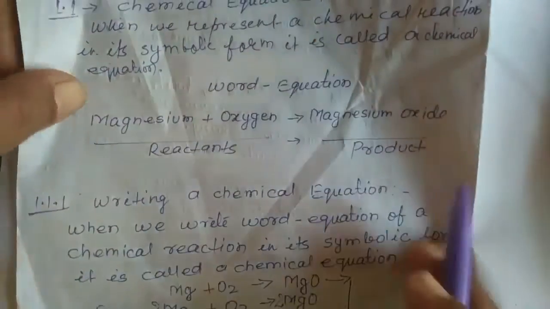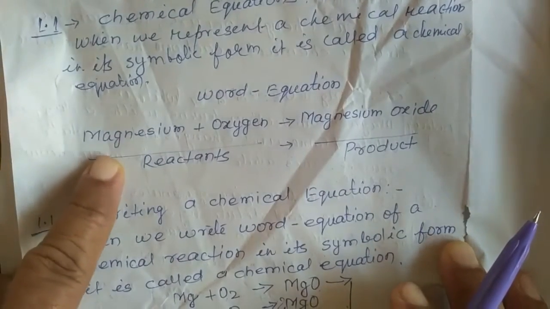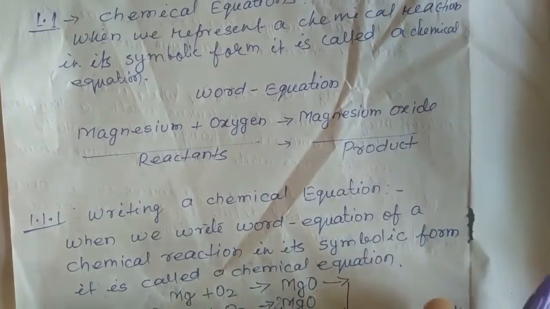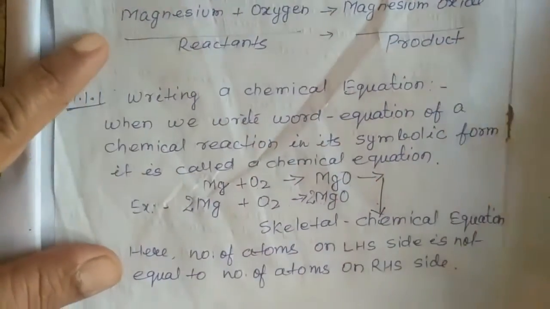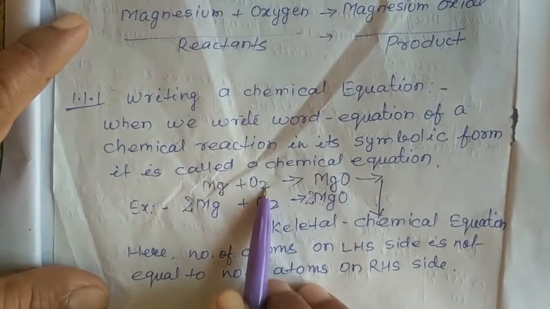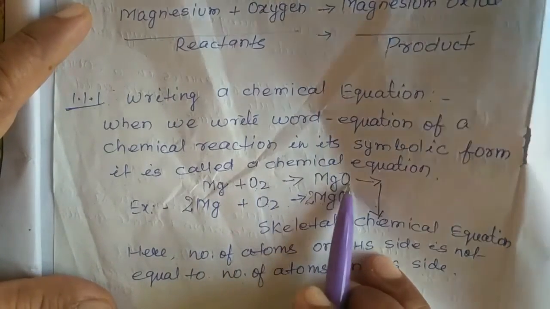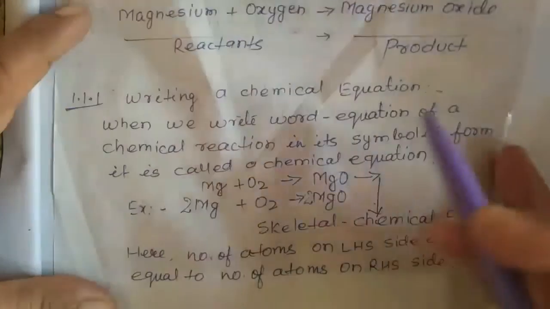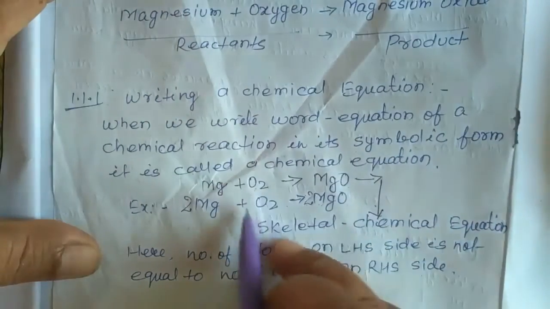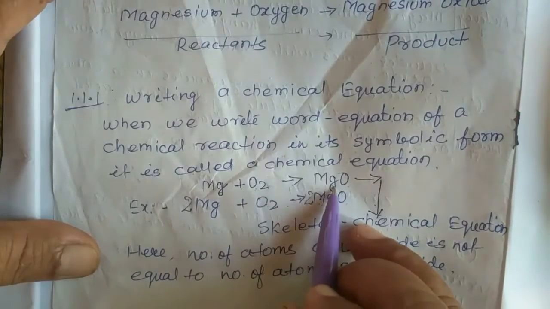The same phenomenon, whatever equation is written in words, I just write here in its symbolic form. See here, in symbolic form it is written magnesium plus oxygen, it gives us magnesium oxide. Correct?